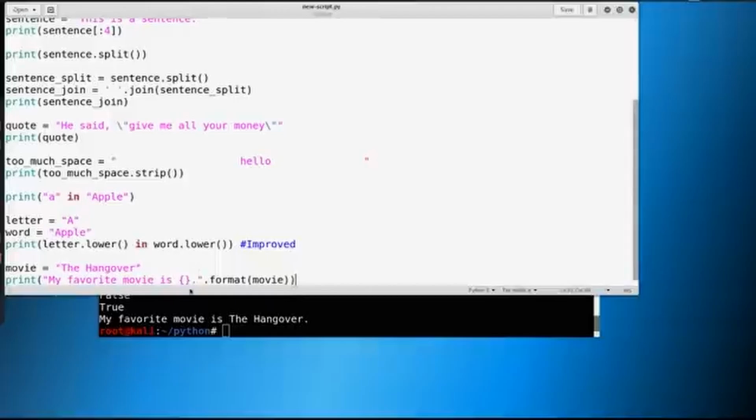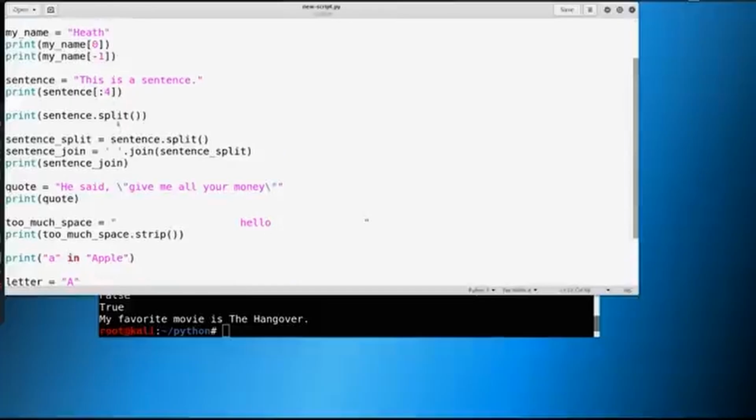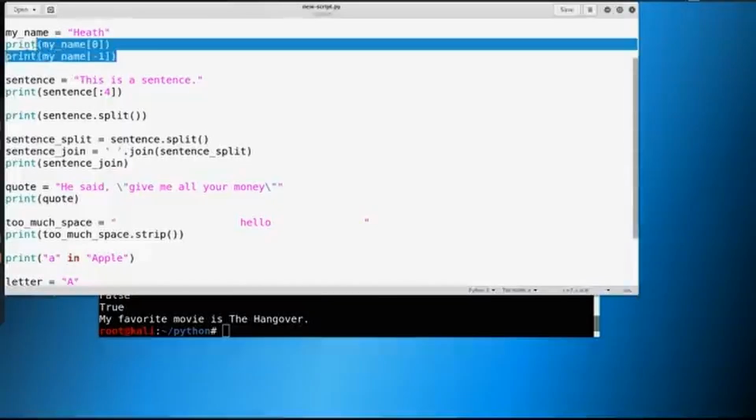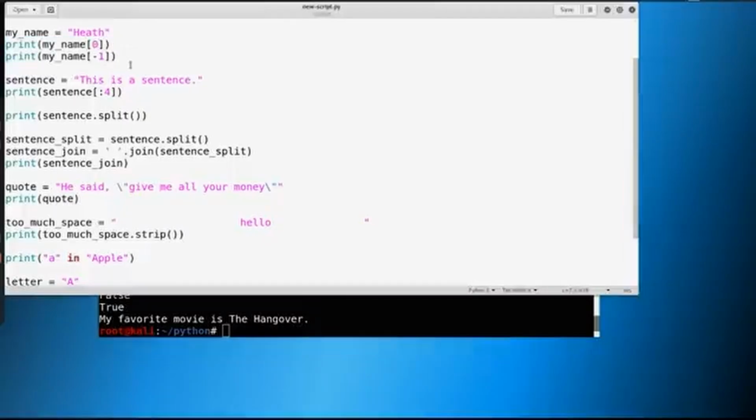So if you're going to take away some things today, just take away that we have different ways of doing things. We've shown you with the list before of the 0 and the -1. I told you it was going to come up again. Just know that, again, 0 is the first item or first letter or first whatever when we're talking about Python and we're talking about our variables, lists, strings. Always start with a 0. There's different ways to do the same thing and apply them across other items, right? So I've shown you this with lists, I've shown you this with strings. So get those wheels spinning and think about how you can utilize some things.